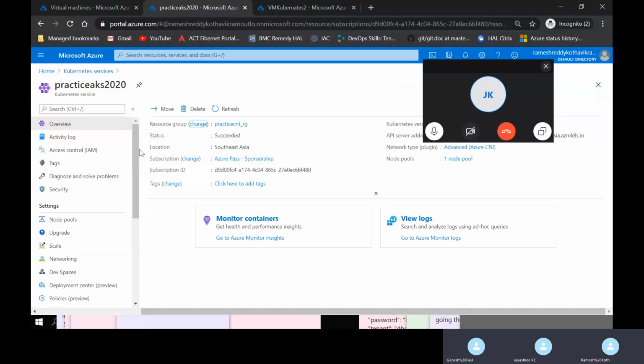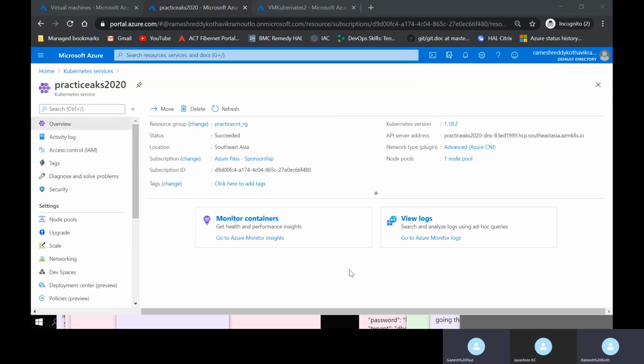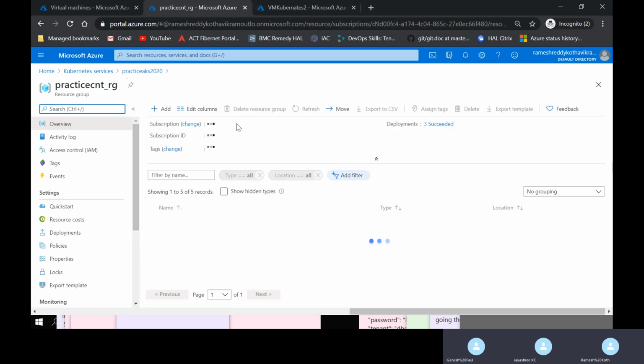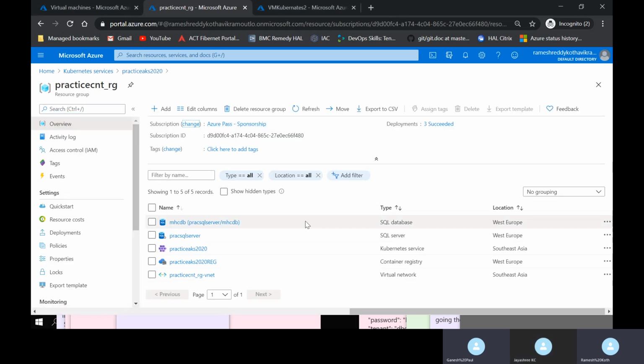Actually, this is the Kubernetes service we have deployed that day. I think from here we have to go. Yes, we have all the resources required, correct? We have the SQL Server, the DB, the ACR registry, and the AKS cluster.